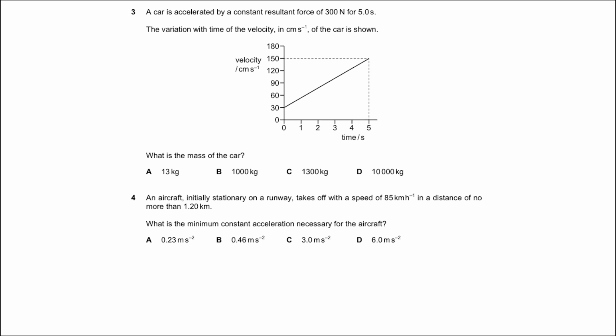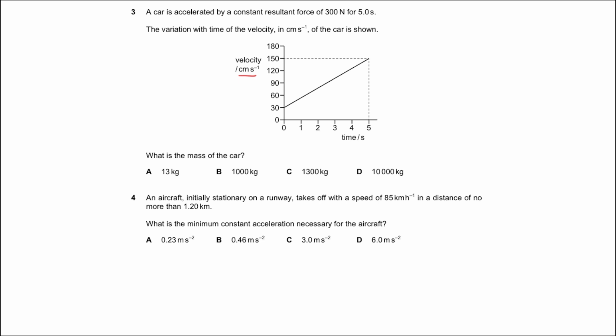Question 3 states that a car is accelerated by a constant resultant force of 300 Newton for 5 seconds. The variation with time of the velocity in centimeters per second of the car is shown. So this here is the keyword, centimeters per second. What is the mass of the car?